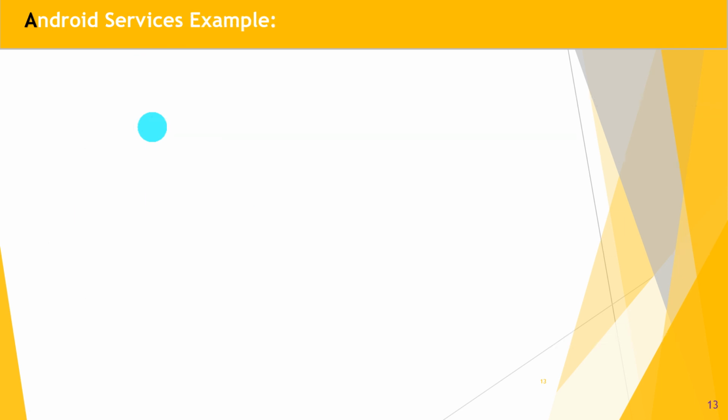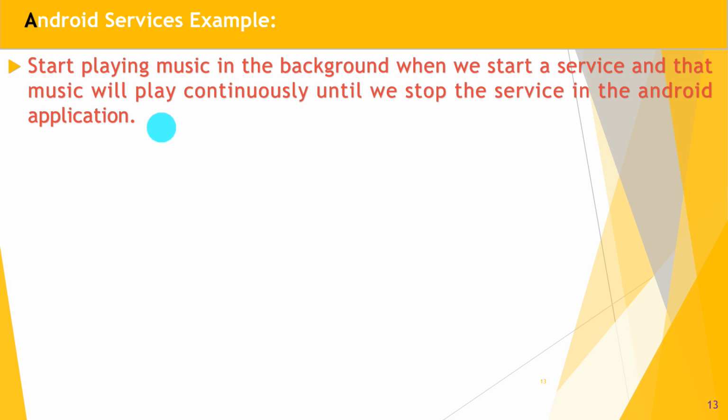Great. So next example, that is the Android service example. In today's lecture we have to implement starting music playing in the background. When we start a service, that music will play continuously until we stop the service in the Android application.